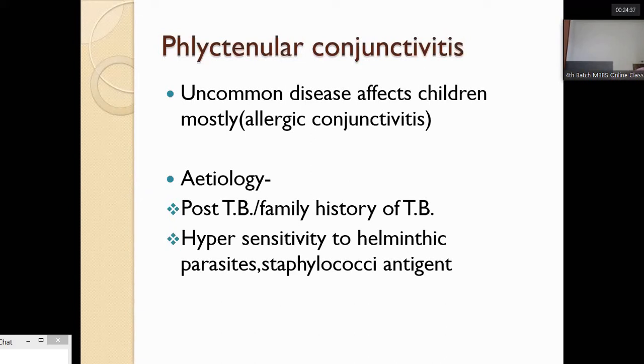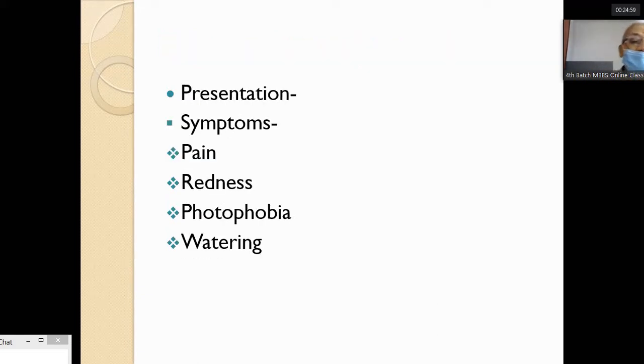If the patient has suffered from tuberculosis in the past, or if there is a history of tuberculosis in the family, or hypersensitivity to helminthic infections, parasites, or staphylococcal antigens. These are the agents which can cause phlyctenular conjunctivitis. The patient presents with symptoms like pain, redness, photophobia and watering.